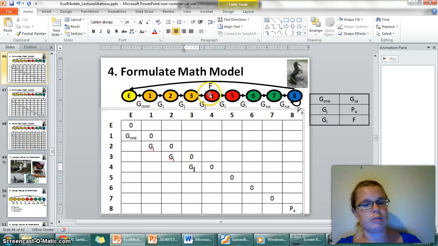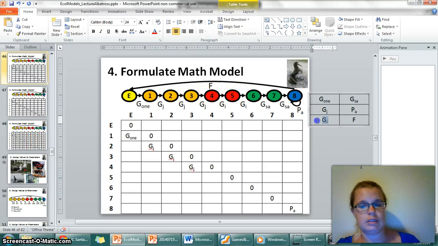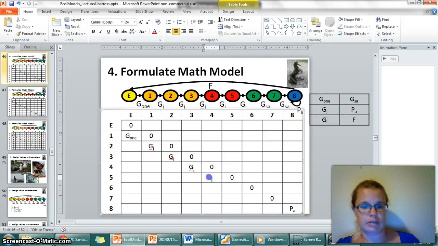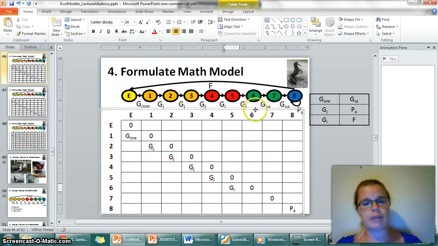The probability of growing from 4 to 5 or 5 to 6 is GI. So let's get that. 4 to 5, 5 to 6. And the probability of going from 6 to 7 and 7 to 8 is GSA.